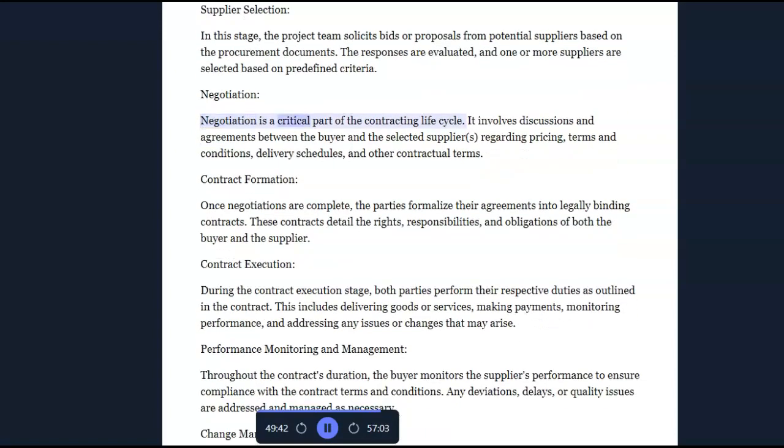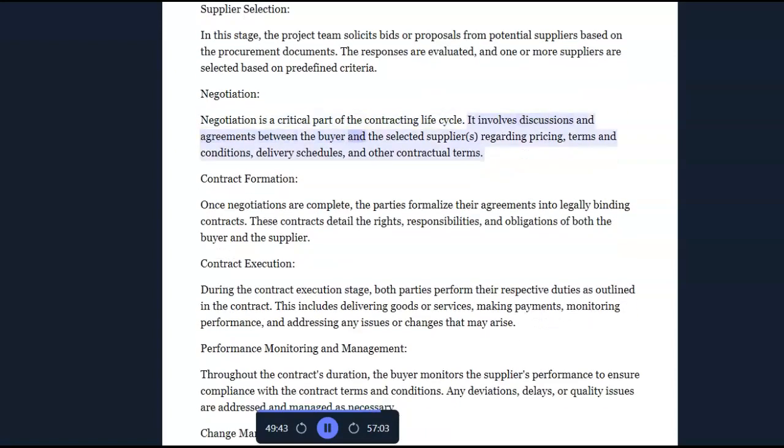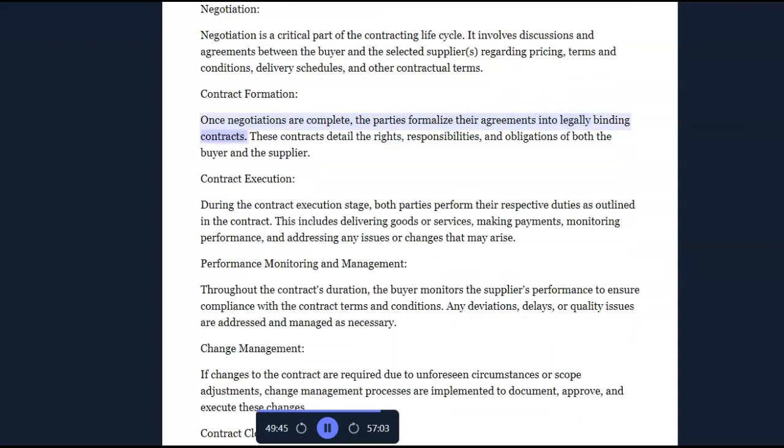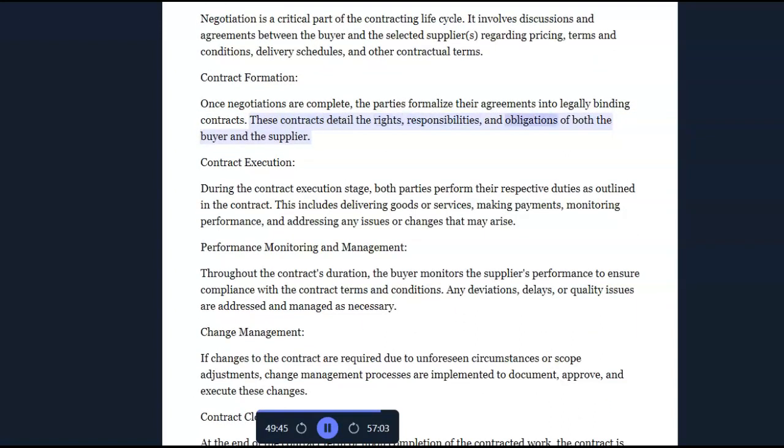Negotiation. Negotiation is a critical part of the contracting lifecycle. It involves discussions and agreements between the buyer and the selected suppliers regarding pricing, terms and conditions, delivery schedules, and other contract terms. Once negotiations are complete, the parties formalize their agreements into legally binding contracts. These contracts detail the rights, responsibilities, and obligations of both the buyer and the supplier.